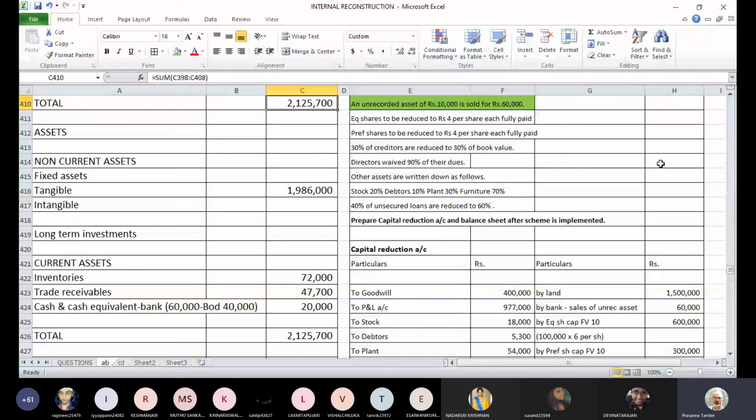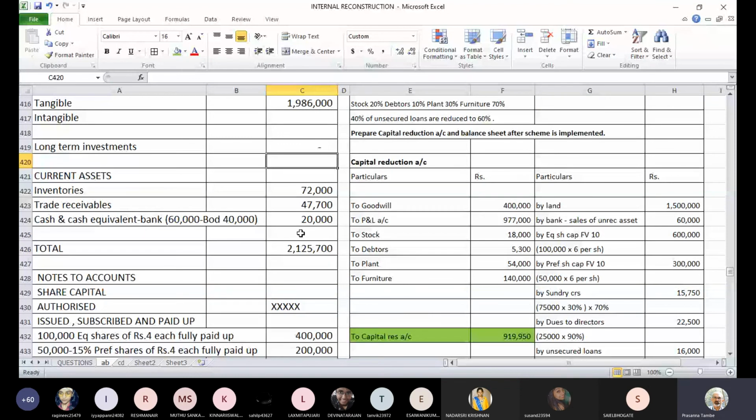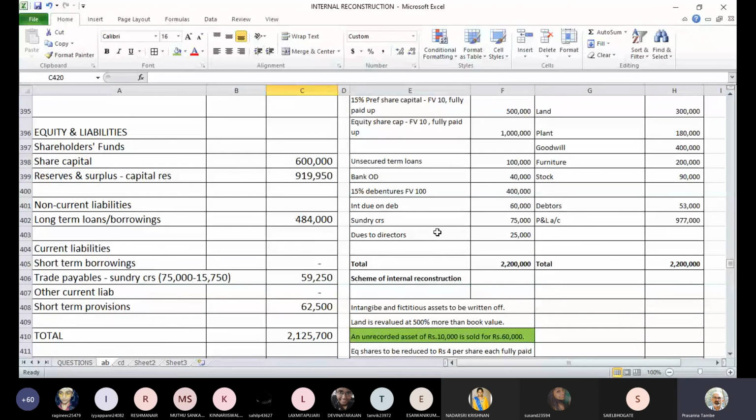Any difficulty in creating the balance sheet? No sir. Sir, can you show the equity part once, the liability side? Which part? The liability side. Okay, you want to see the liability side.